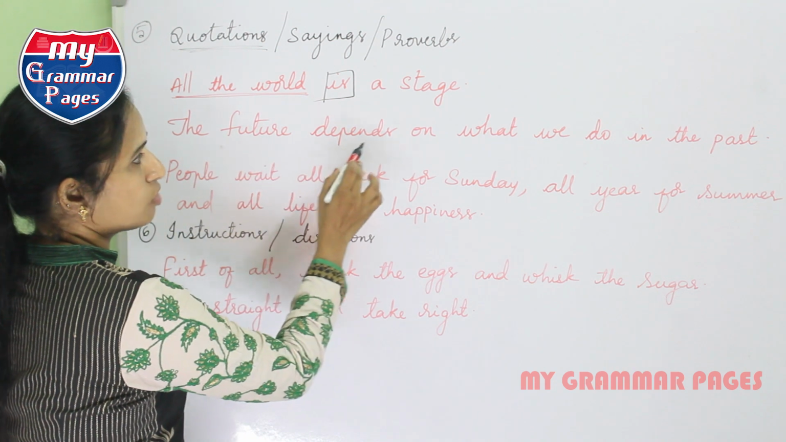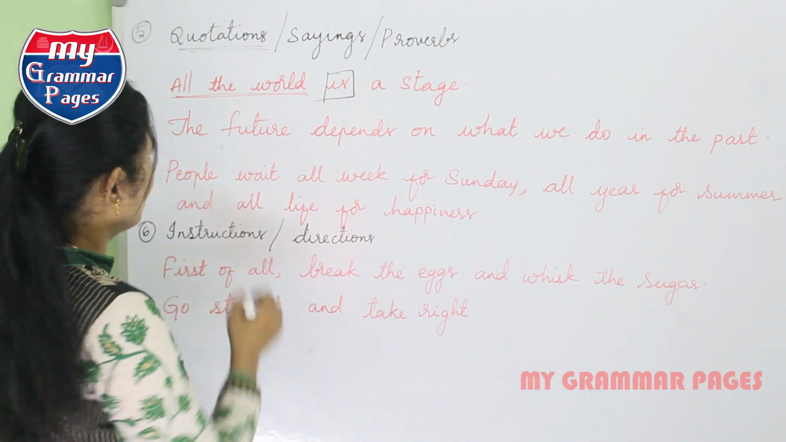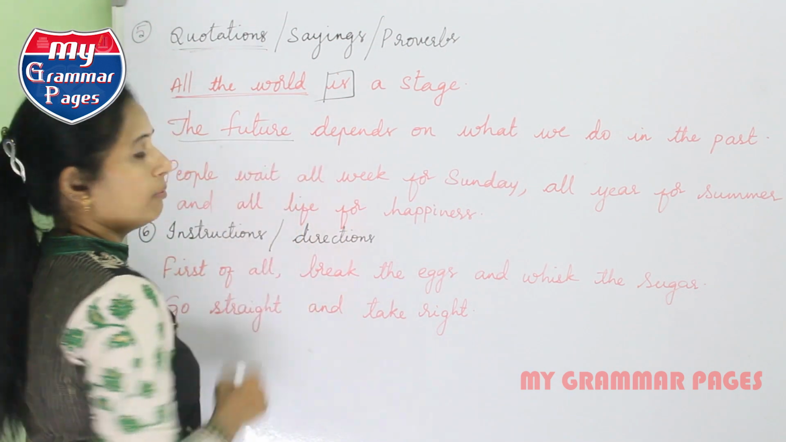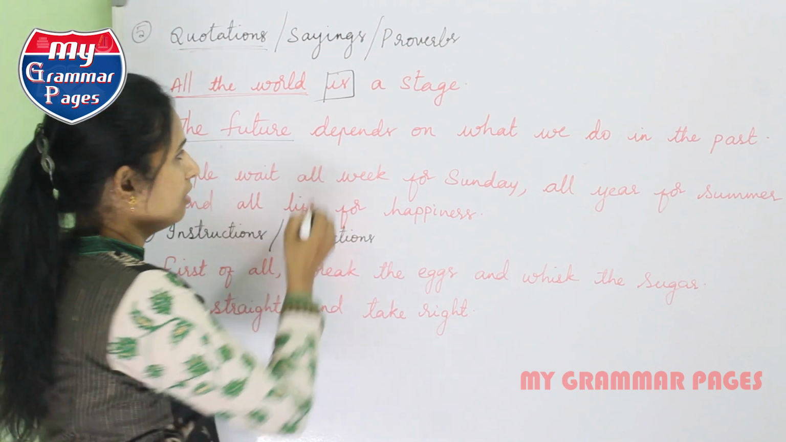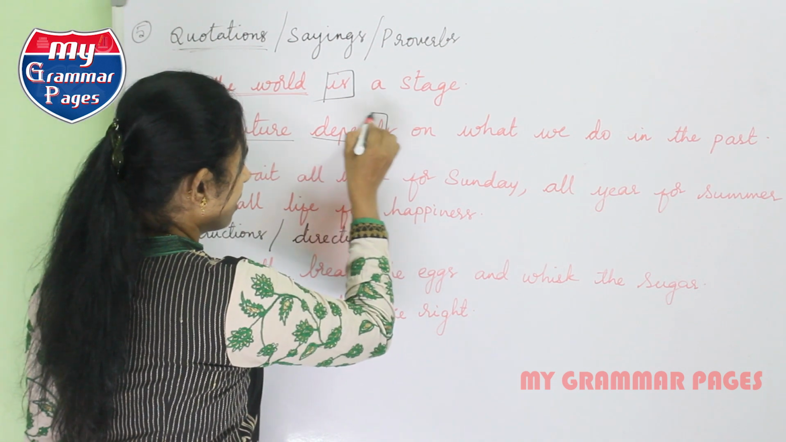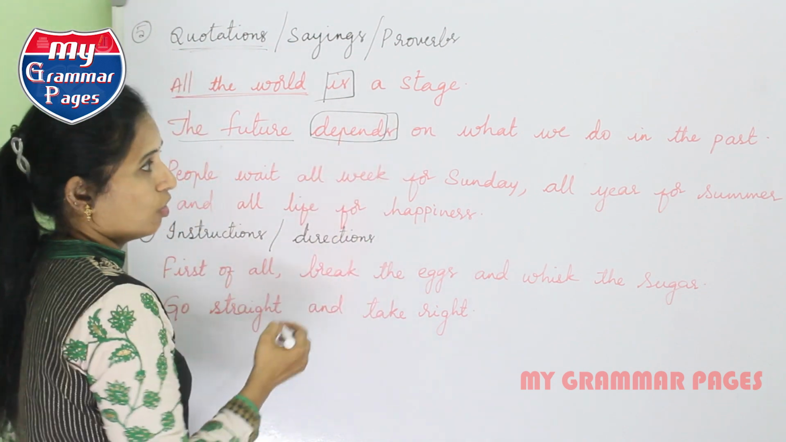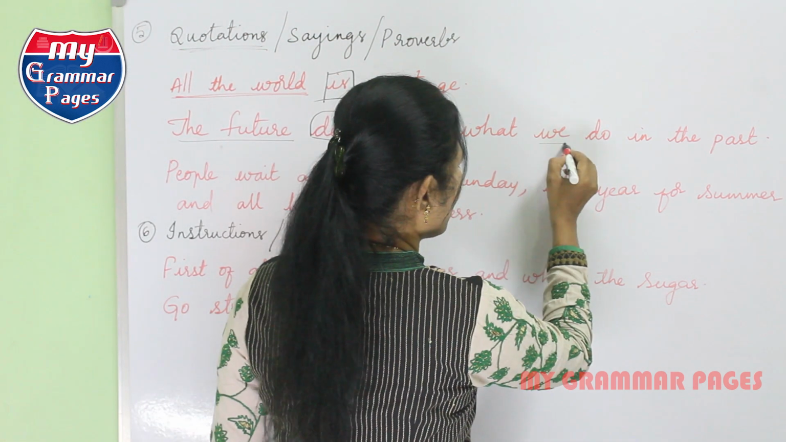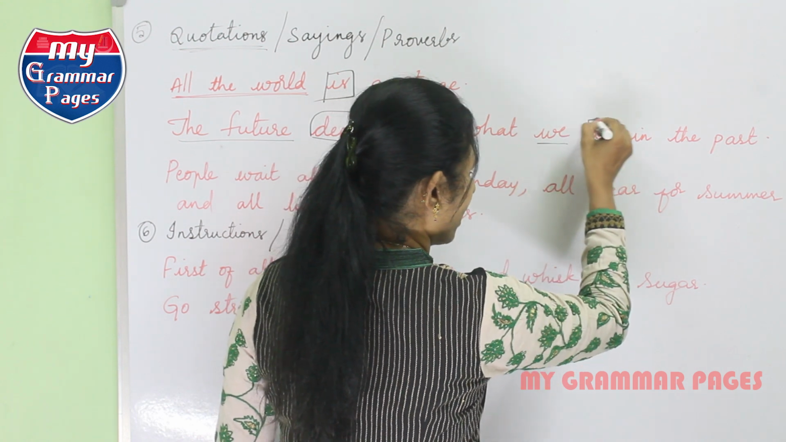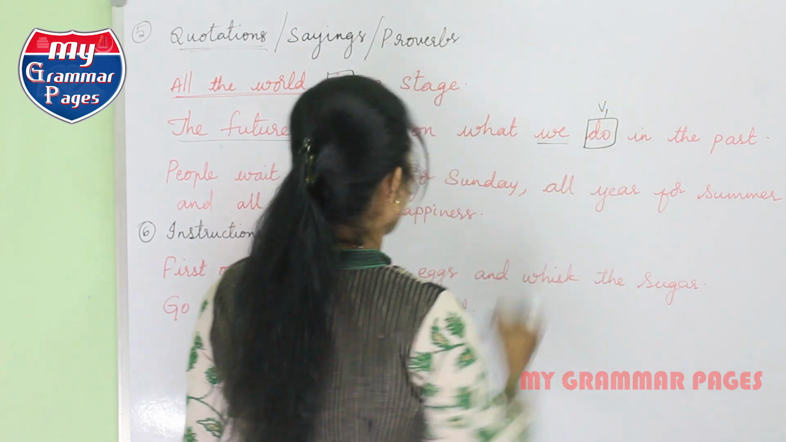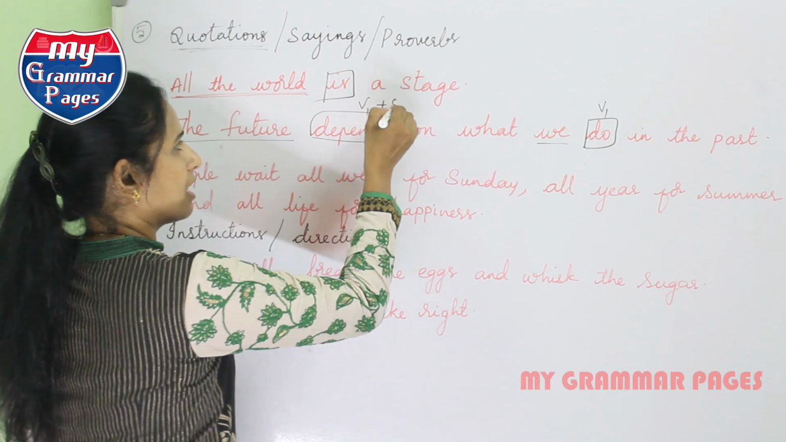The future depends on what we do in the past. The future will be taken as singular. Now this is the V1 form of the verb depend, and I am adding s to this one. On what we do, we is plural, so we have taken only the V1 form. This is V1 plus s form.